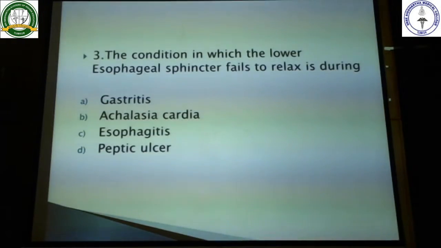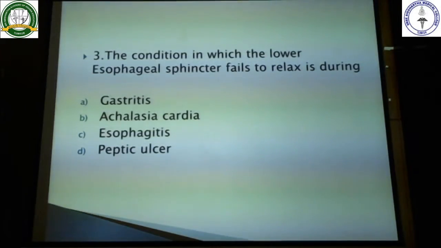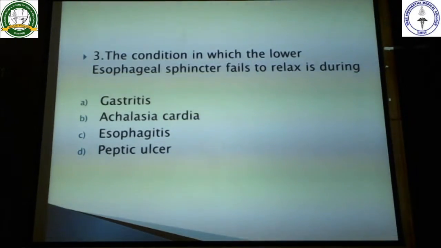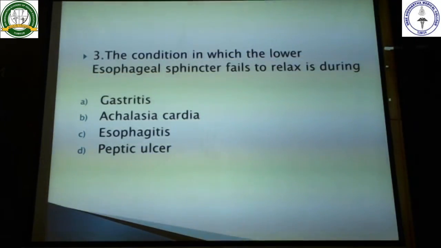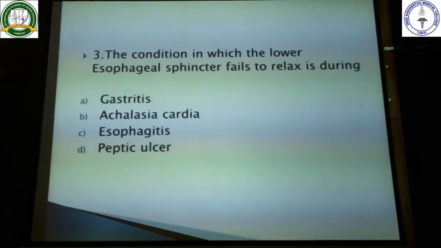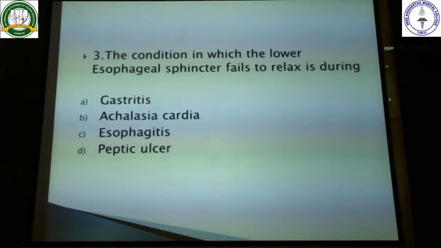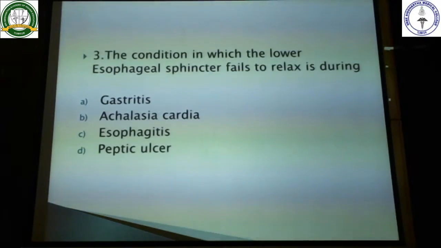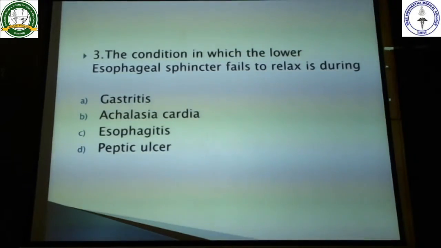So you have got four options here. One is gastritis, second is achalasia cardia, esophagitis, and peptic ulcer. So gastritis is nothing but increased production of acid in the stomach. So that has got nothing to do with this. Esophagitis is the inflammation of the esophagus. So in this condition also it's not going to happen. And then peptic ulcer. So peptic ulcer is ulcers in the stomach or ulcers in the duodenum. So that also has got nothing to do with this. So here the answer is achalasia cardia.